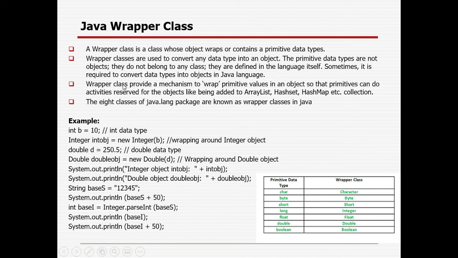A wrapper class provides a mechanism to wrap a primitive value in an object so that primitives can do activities reserved for objects, like being added to the collection framework, such as ArrayList, LinkedList, HashSet and HashMap. There are eight classes in the java.lang package known as wrapper classes. For each primitive data type there is a wrapper class: Character, Byte, Short, Integer, Float, Double, Boolean. That's why wrapper classes are there.